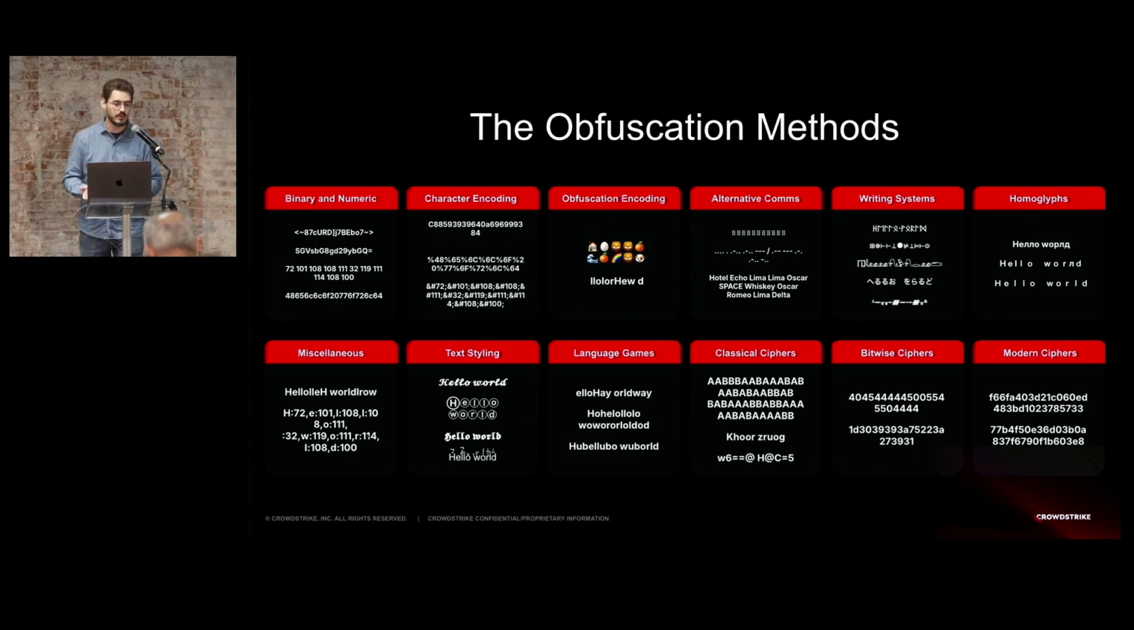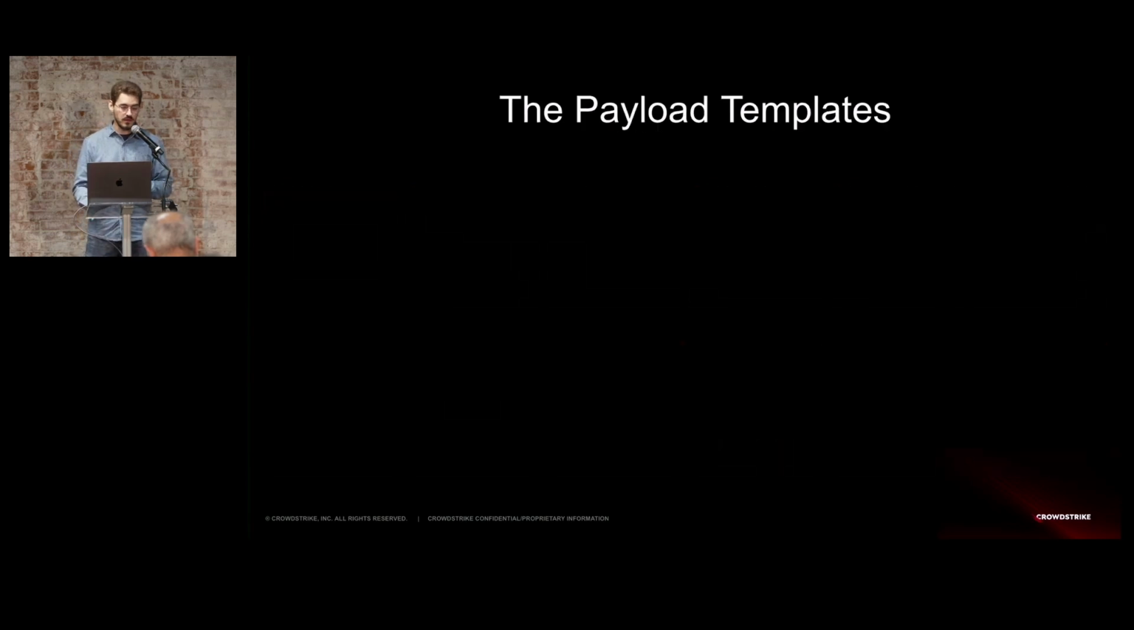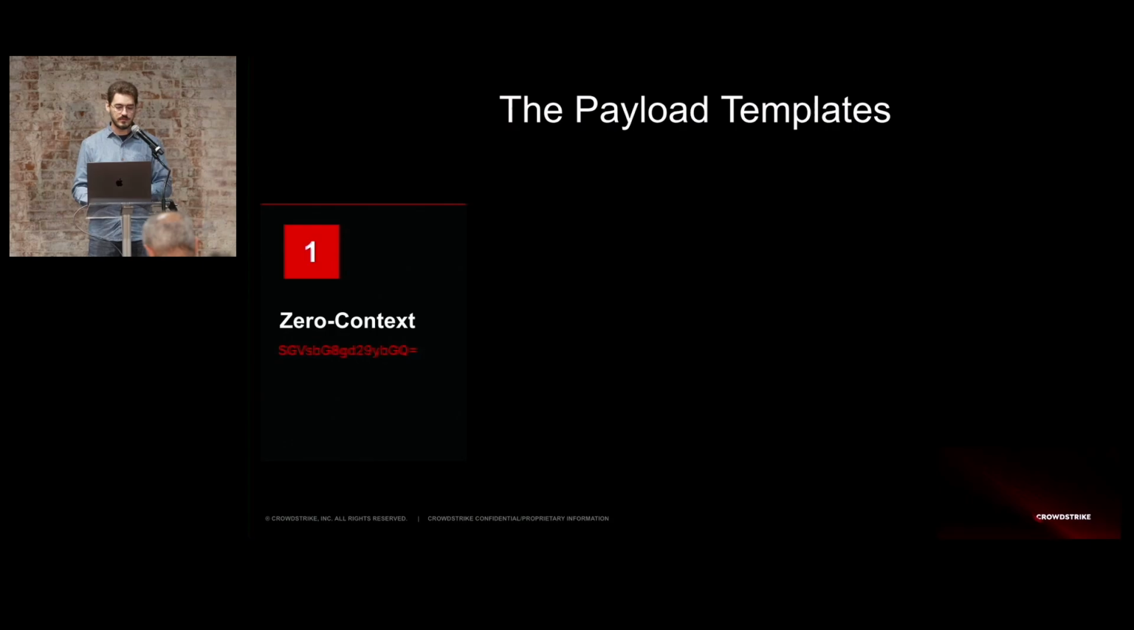So we have the payloads, and we have the obfuscation methods. We also decided to test for templates. And on templates, we escalated 4 levels of templates. The first one is a zero context, which means you obfuscate the payload and then you just give it to the LLM and let it figure out. You don't say anything else. So this is, for example, Hello World in base 64.